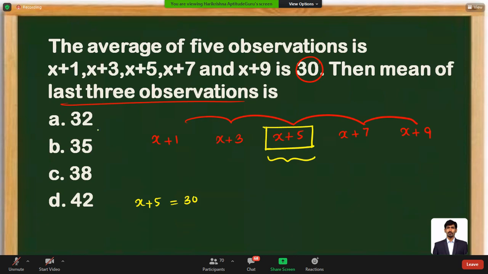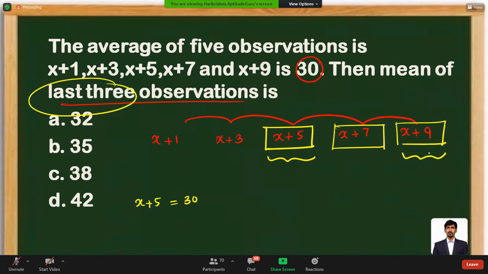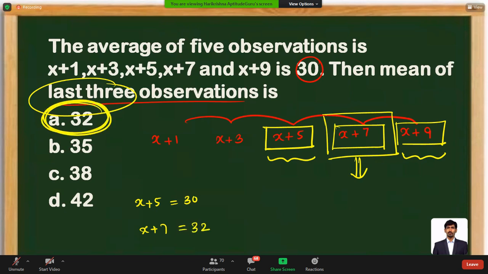They are expecting us to find the average of the last 3 observations. The last 3 observations are these. What is the average of these numbers? That is x plus 7. So x plus 5 is 30, what is x plus 7? That is going to be 32, which is available as option A. You can mark it as answer.